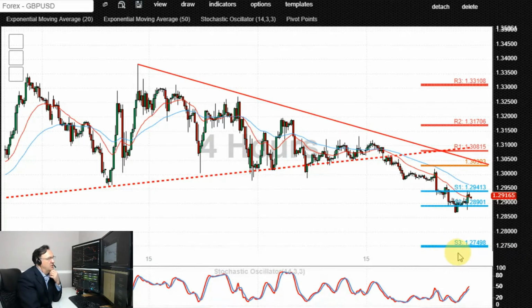Alternatively, if we see a spike higher and an end of day close above this zone up here, 1.3330, 1.3385, so it's about 50 points in there, so a daily close above that level would likely negate the current bearishness, potentially opening up the way for the retest of 1.3170, possibly even 1.3310 on the upside.